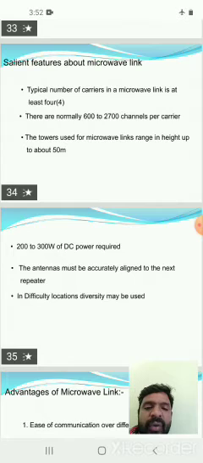In difficult locations, diversity may be used. So diversity can be used for difficult transmission locations, where the signals are transmitted in different directions using diversity methods. So these are the salient features.